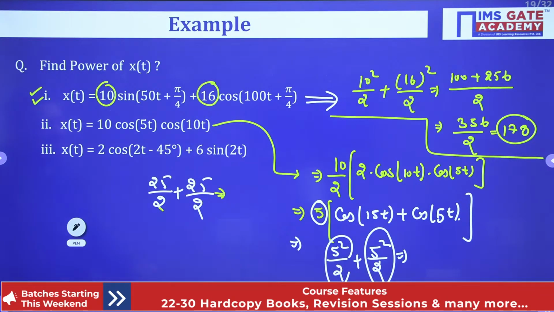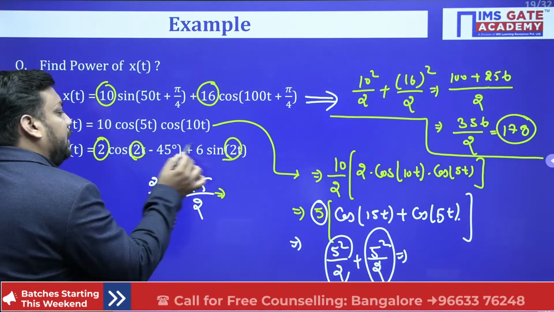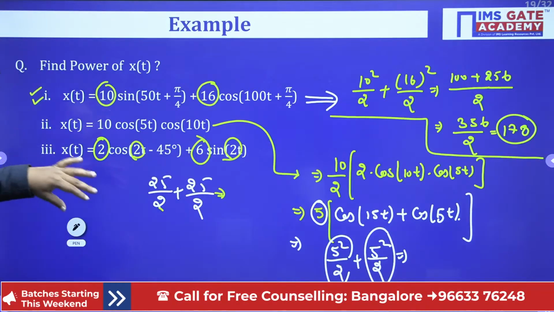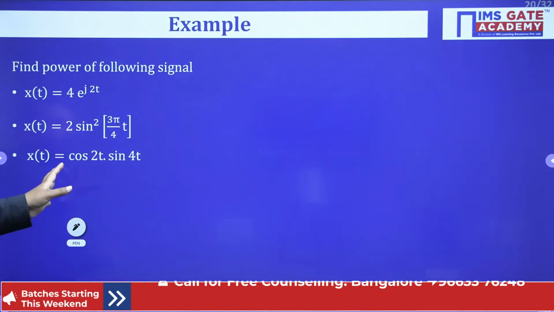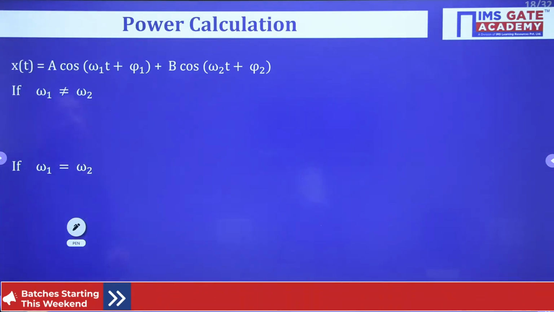But what is the challenge here, bachcho? Here the frequency is same. So you can't do this directly a square by 2, b square by 2. So when you need to do it when frequency is not same, I will have a proof for this also. That also is a unique part of our class.